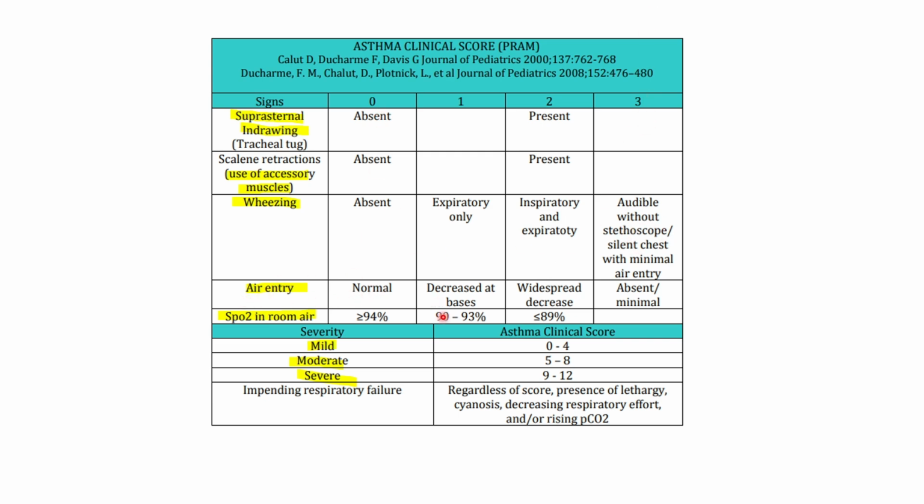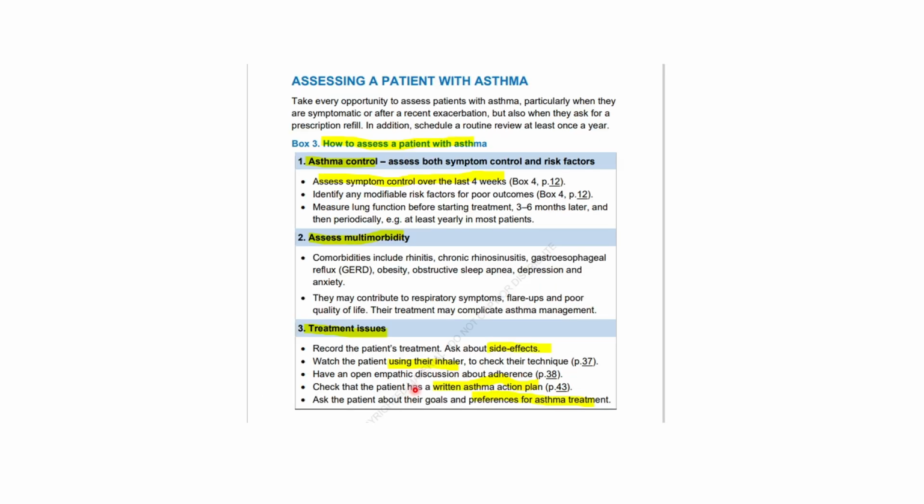Air entry, normal zero, decreased at the bases one, widespread two, absent or minimal three, and for the oxygen saturations as well, we have certain levels, and we will determine the number, the score. Mild is 0 to 4, moderate is 5 to 8, and severe is 9 to 12.